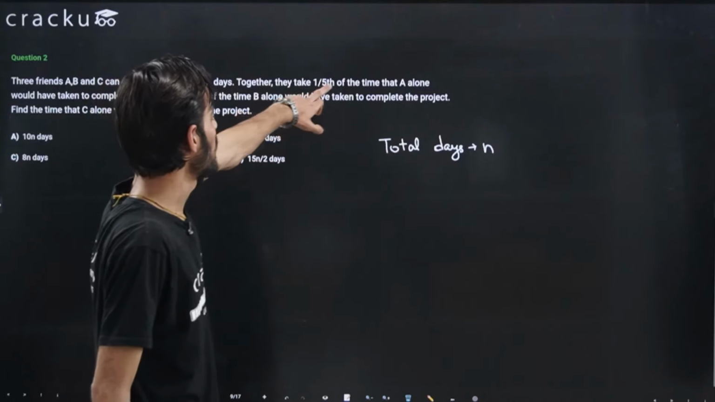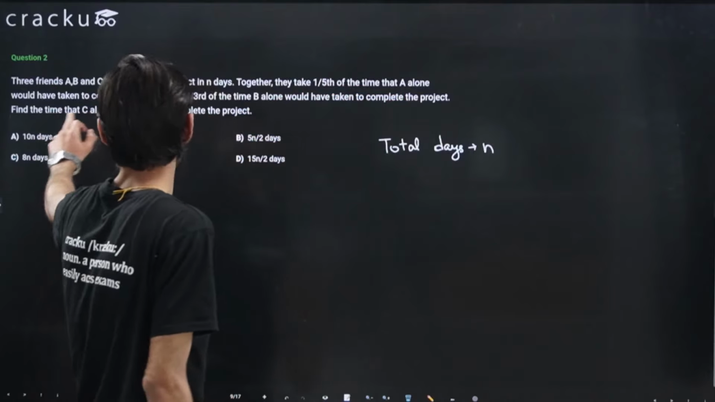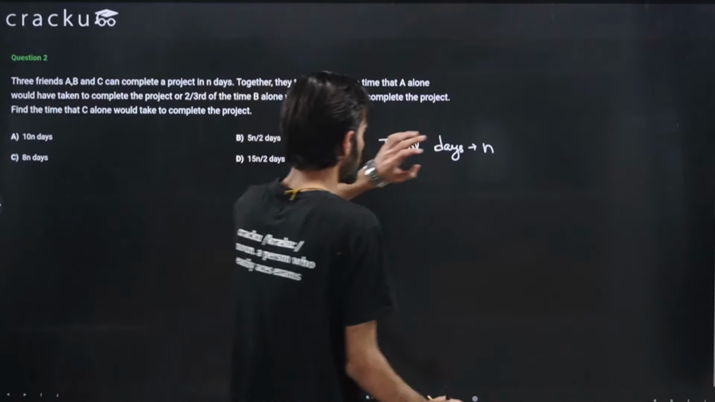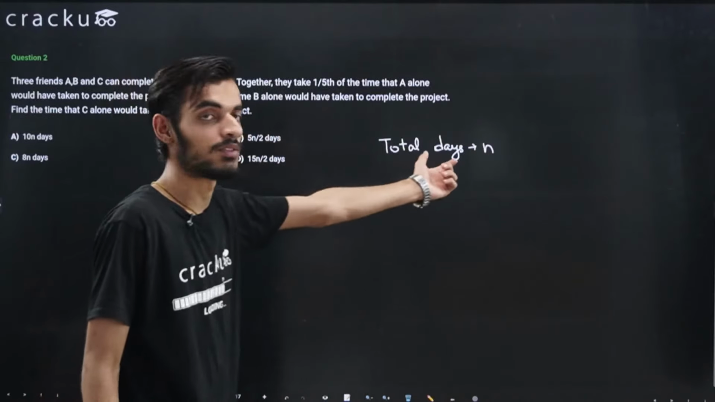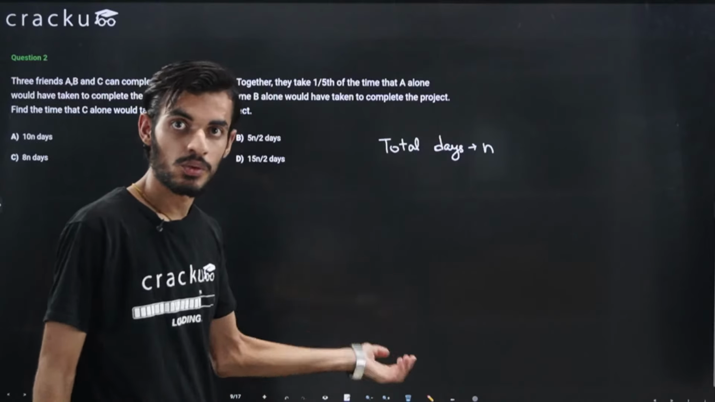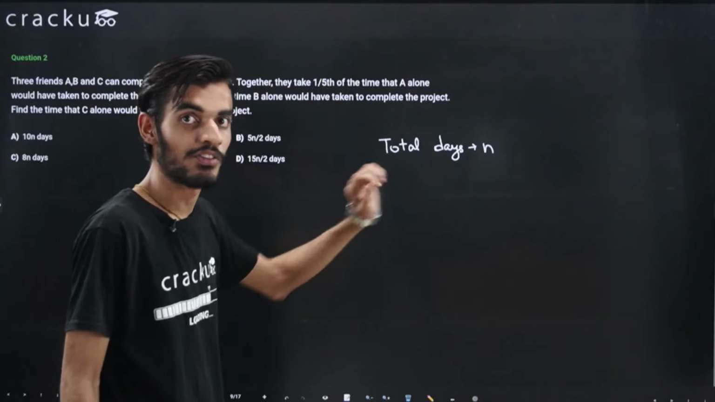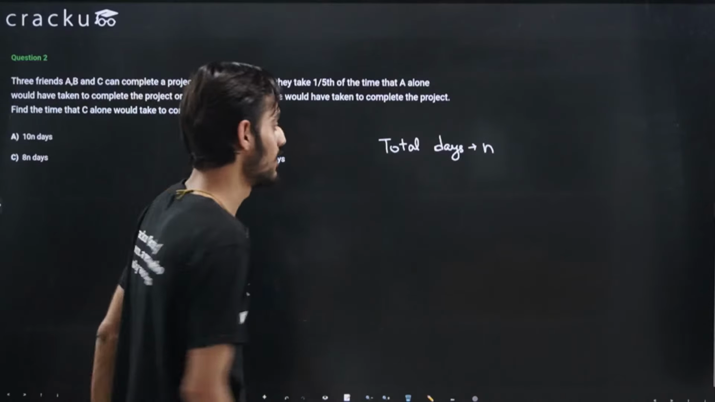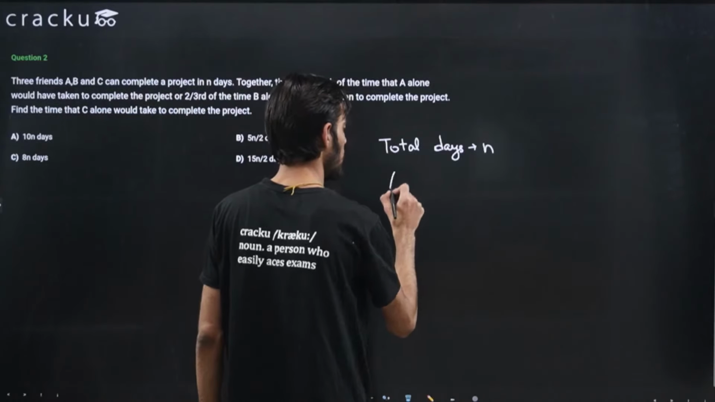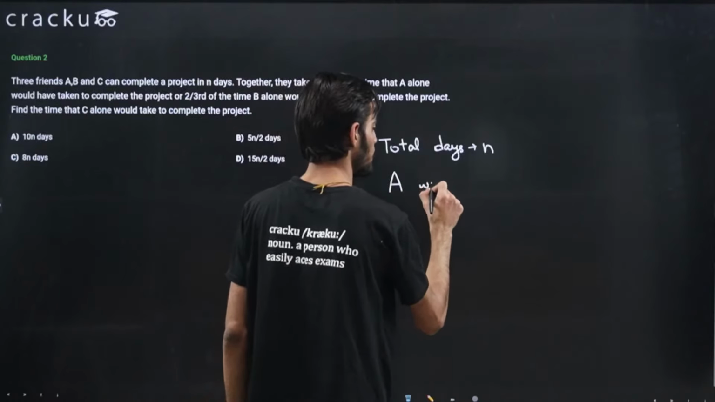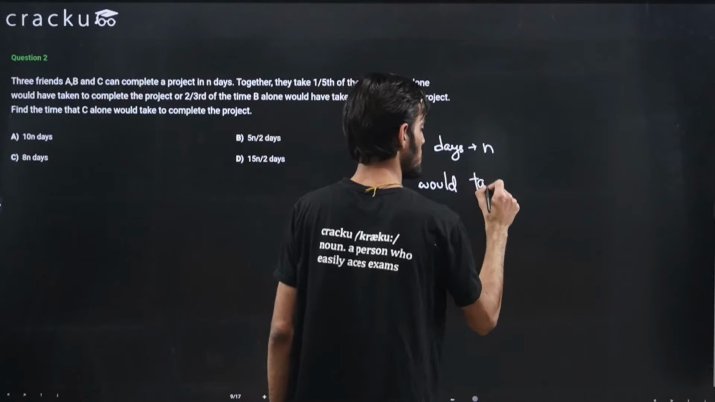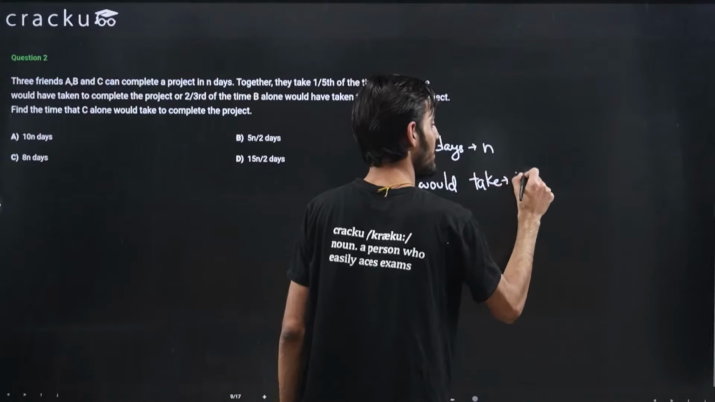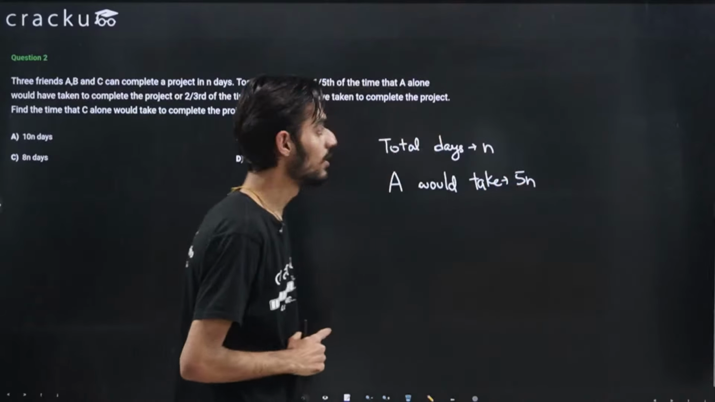Now they take 1/5 of the time that A alone would have taken to complete the job, right? So this is 1/5 of the time that A is taking. If this is 1/5, then the time that A will take to do this job alone will be 5 times this number, that is 5n, right? So A would take 5n days to complete the job when he is working alone.